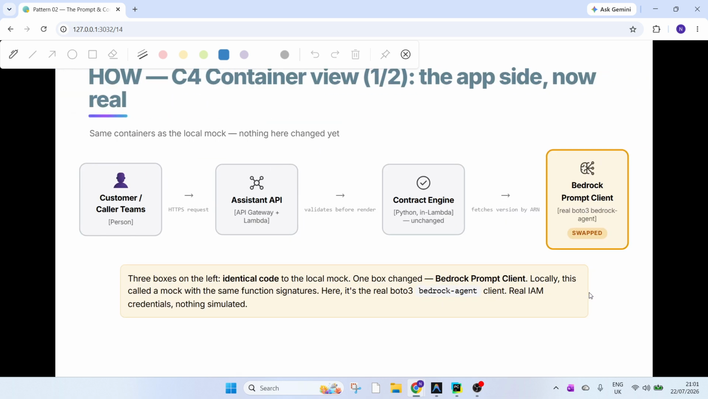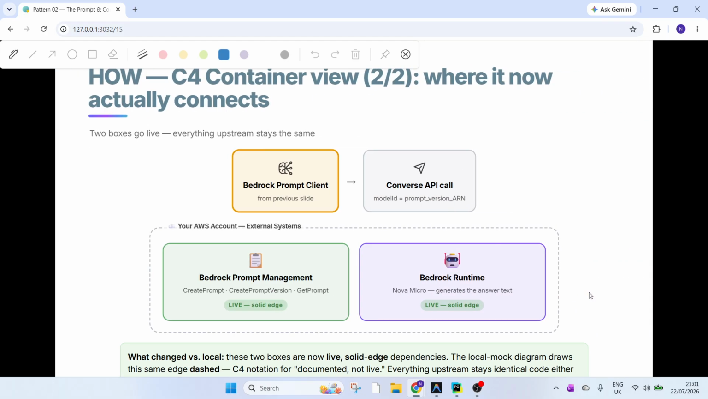Now, a similar thing, as a quick picture. Same container chain as the local version, just to show you how it works in real life. The assistant API is just API Gateway and Lambda. Contract engine, Bedrock prompt client: same boxes, same jobs, identical code all the way to here. The one box that gets swapped from the local setup is the mock response versus the actual API call response. Here is what we are showing in terms of shape. So, Bedrock Prompt Management: there is the API call, create prompt version.